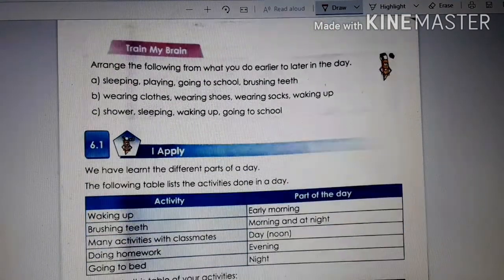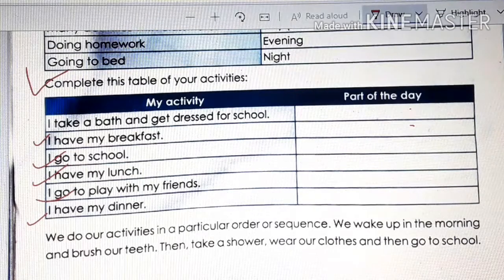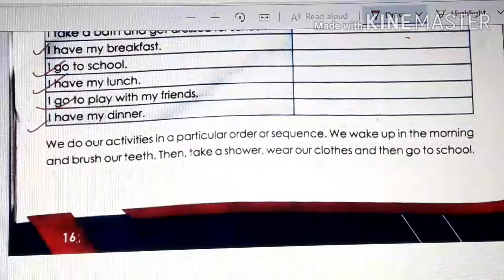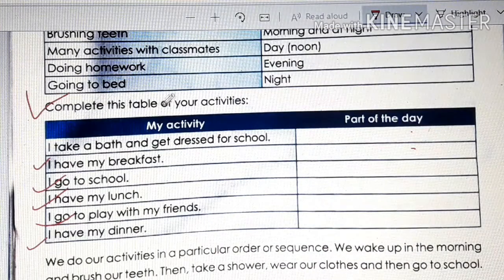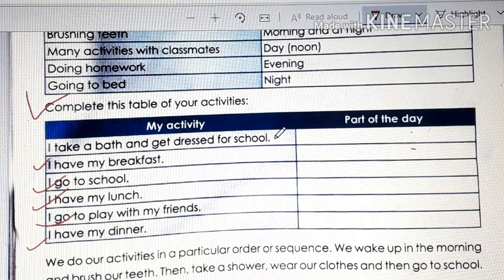So children, let's see page number 16. Let's do this activity which is given in page number 16 of your book. Complete this table of your activities. We have to write the activities which we do in which part of the day. The first activity is: I take bath and get dressed for school. So when do we get dressed for school? In which part of the day? Morning. So your answer is morning. You write the spelling, MORNING, morning.